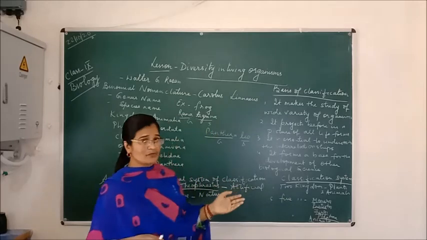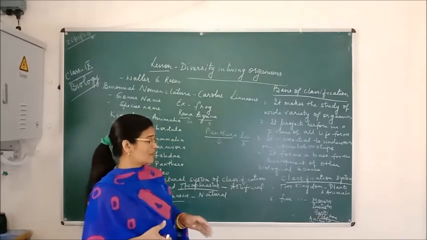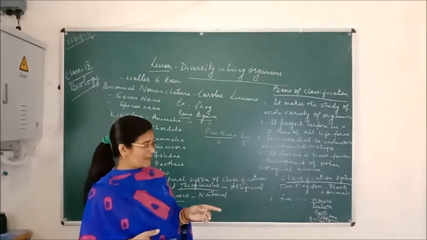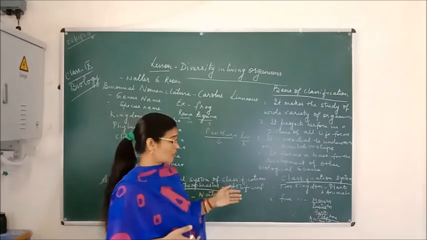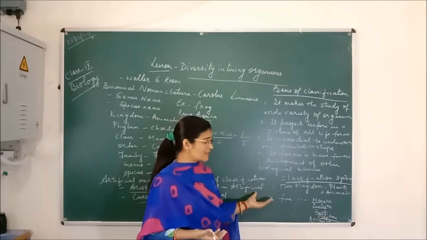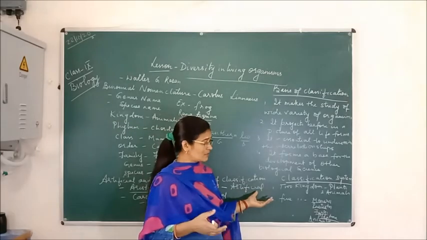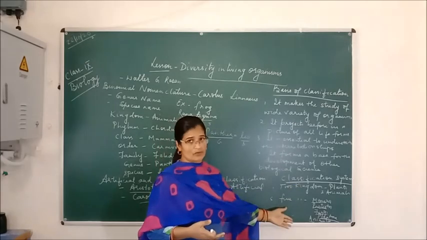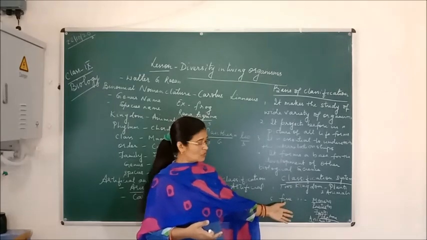As for the features of kingdom Monera, Protista, Fungi, Plantae and Animalia, how they are categorized, and what are the similarities between organisms according to which they are classified into these five groups, we'll discuss that in tomorrow's class.